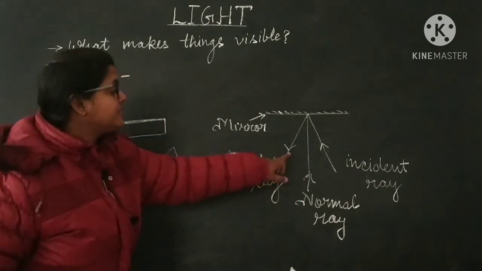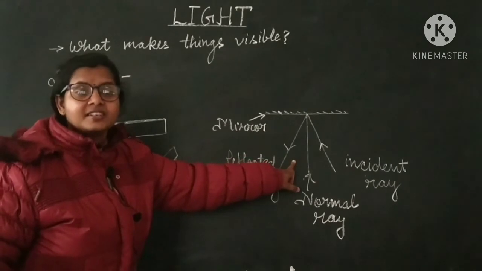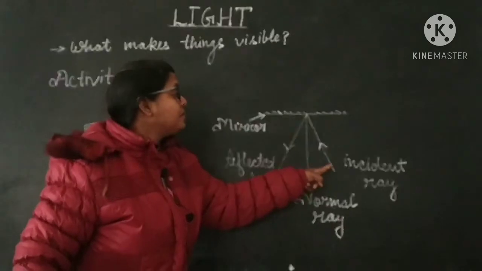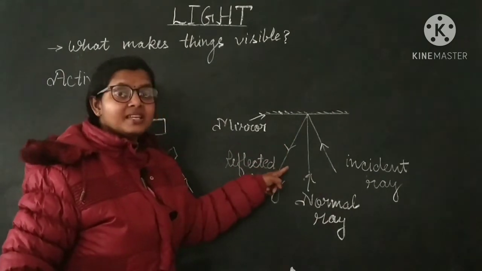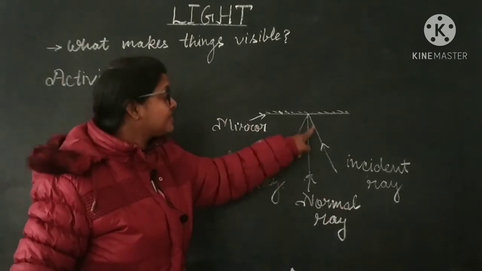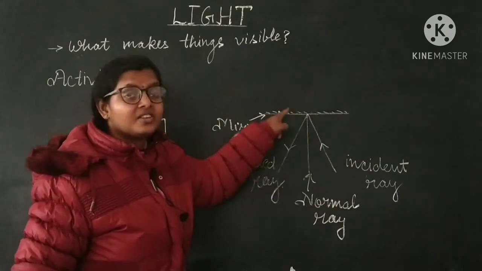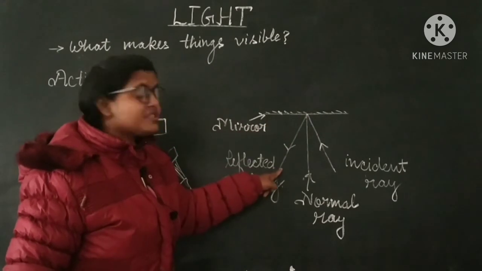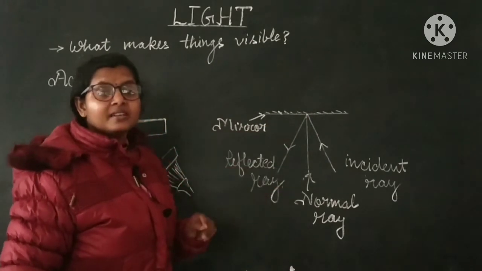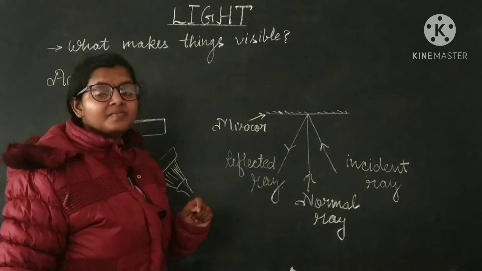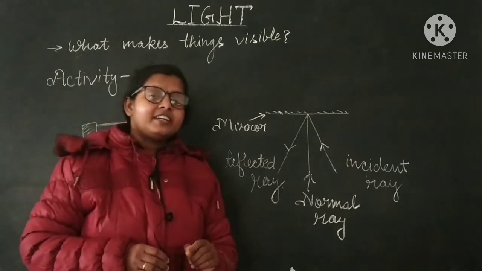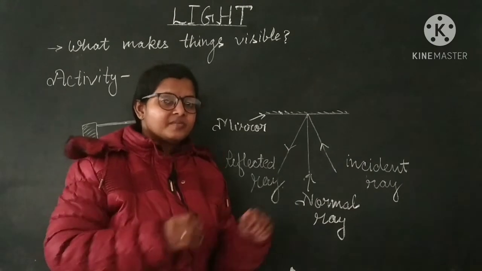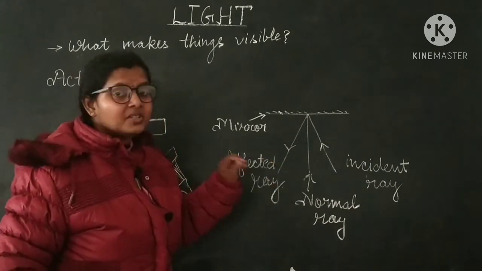It is shown here, that is the reflected ray, and this phenomenon is reflection. Bouncing back of light means after striking, the ray of light is striking on this mirror. This is an opaque object, and then bouncing back of light in the same plane is known as reflection. So bouncing back of light after striking an opaque object is known as reflection. So this is the phenomenon of reflection.